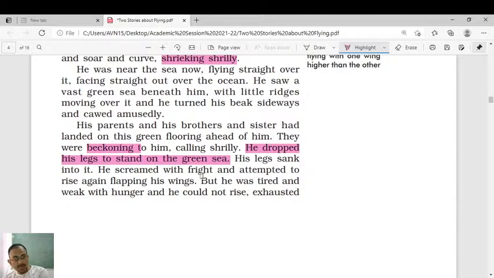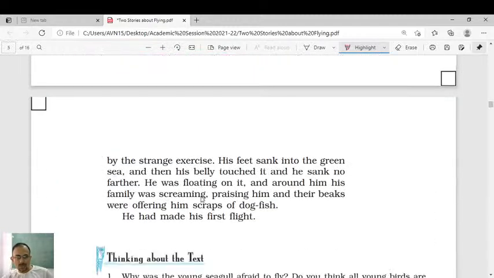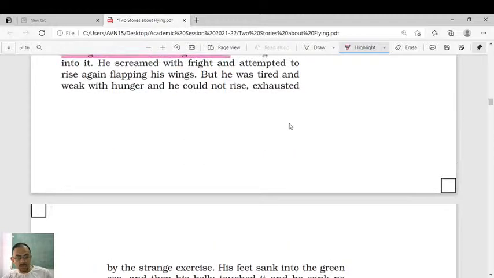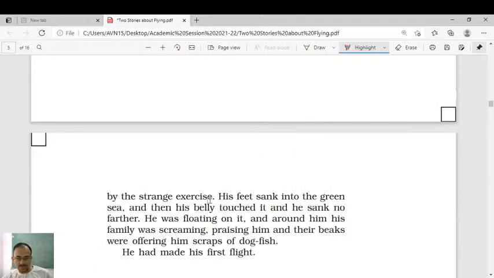Because of course it will support him, but still he has some mental fear because for the first time he has landed on the green sea, on the surface of water, and attempted to rise again, flapping his wings. But he was tired and weak with hunger, and he could not rise out of the surface, exhausted by the strange exercise of flapping his wings and all that.